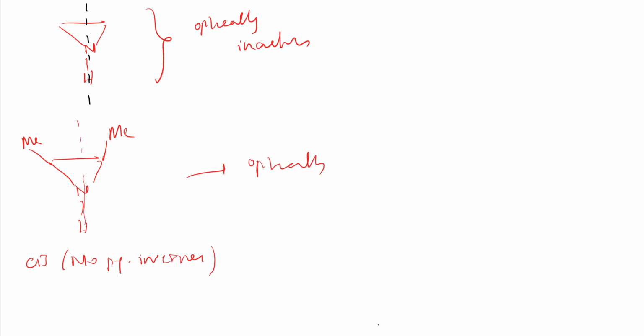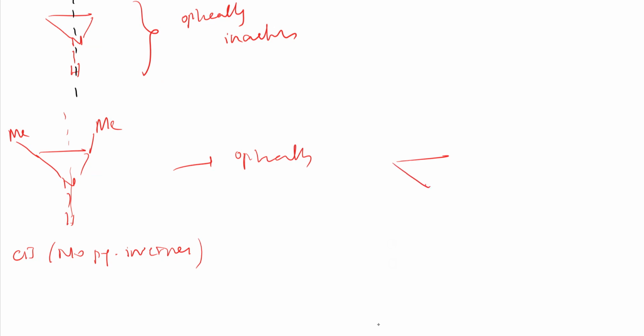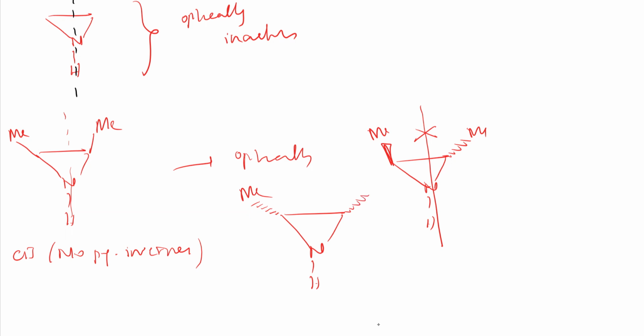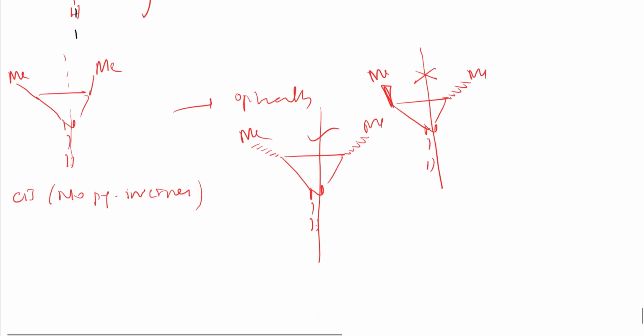If it was trans, then see, it will be like this. Trans means one methyl will be above, one methyl will be below. So there is no plane of symmetry. See here, if I place it here, no plane of symmetry because one is above, one is below. If it is cis, cis means both methyls you can place above or below. Let me place below here. So one methyl below, here also one methyl below. If you place this plane of symmetry, it exists, right? Because of which it is optically inactive, right? I hope I explained it nicely.